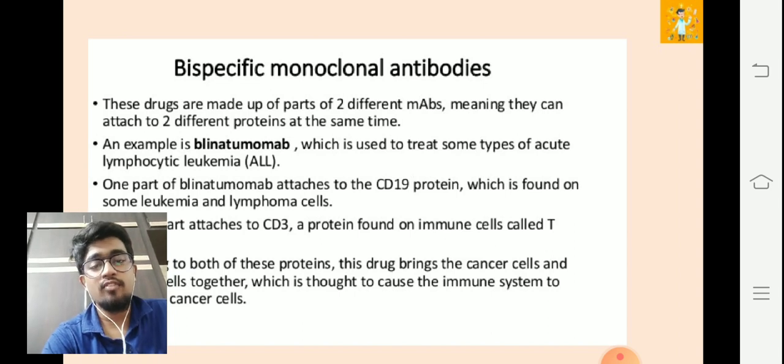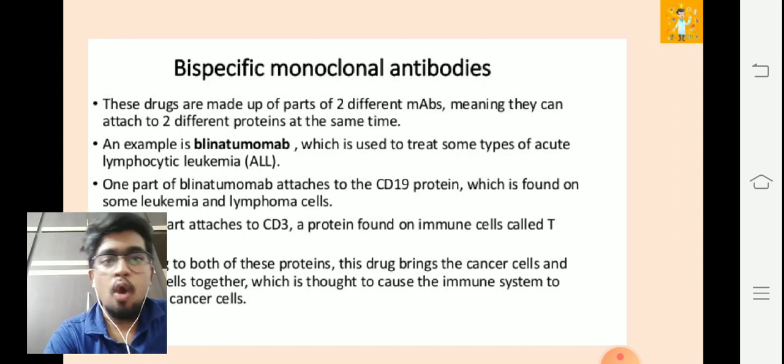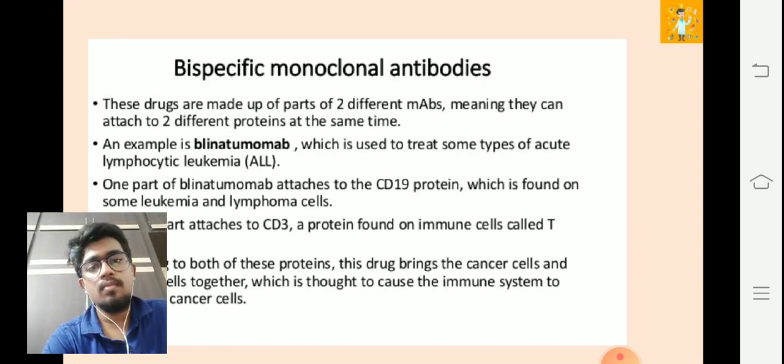This is a different kind of spelling. It is very difficult to spell these antibody names, so people are trying to make shortcuts. Blinatumomab is used to treat some types of acute lymphocytic leukemia, also known as ALL. So this is one example of a bispecific monoclonal antibody.